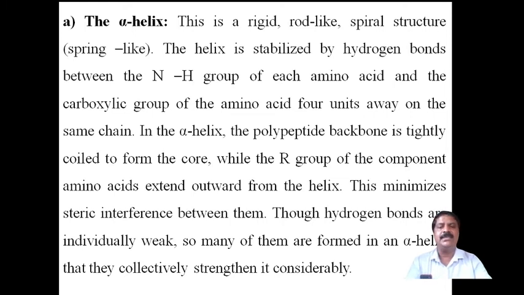In the alpha helix, the polypeptide backbone is tightly coiled to form a core, while the R groups of the amino acids extend outward from the helix. This minimizes the steric interference between them. Though hydrogen bonds are individually weak, so many of them are formed in the alpha helix that they collectively strengthen it considerably.